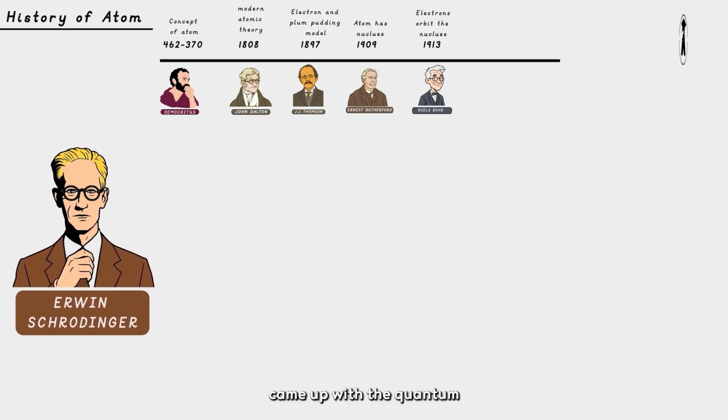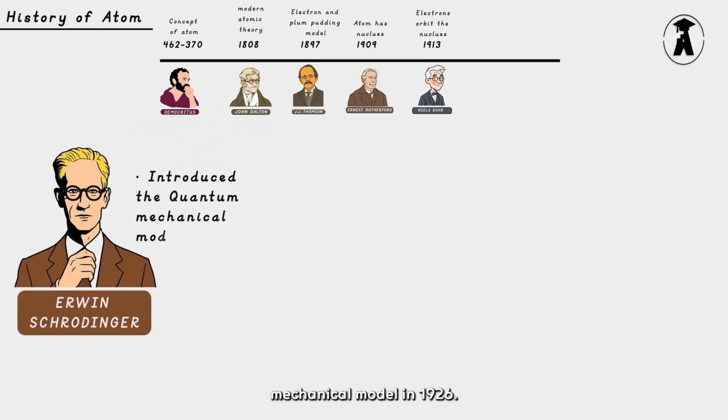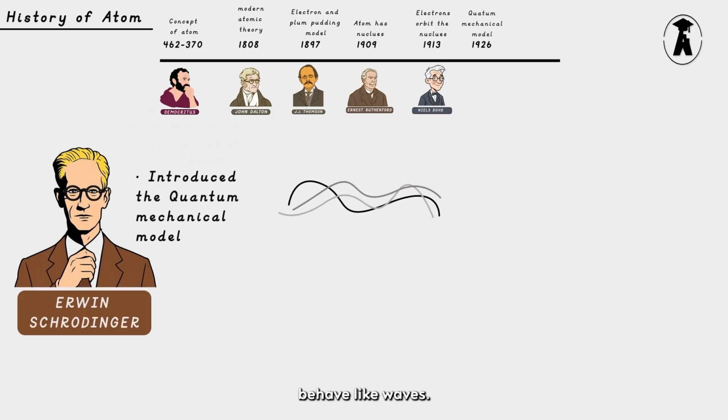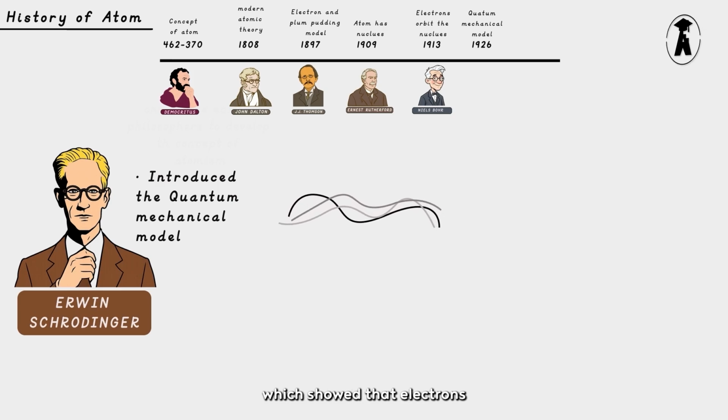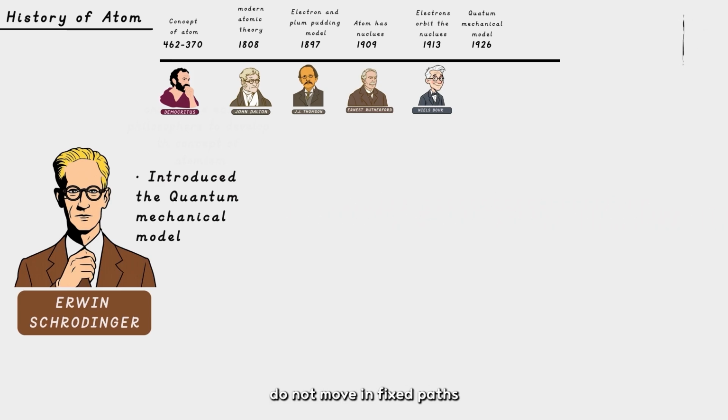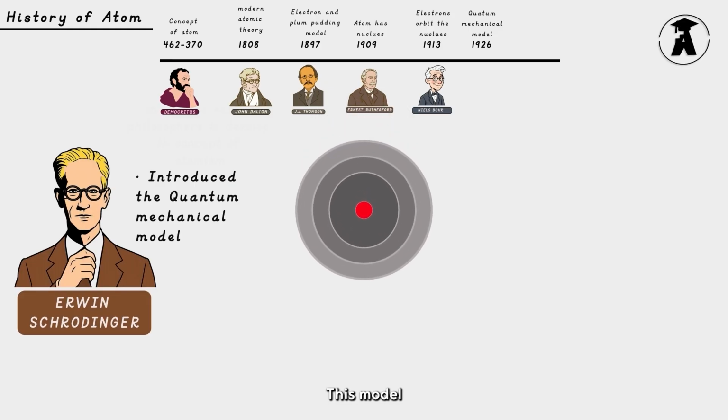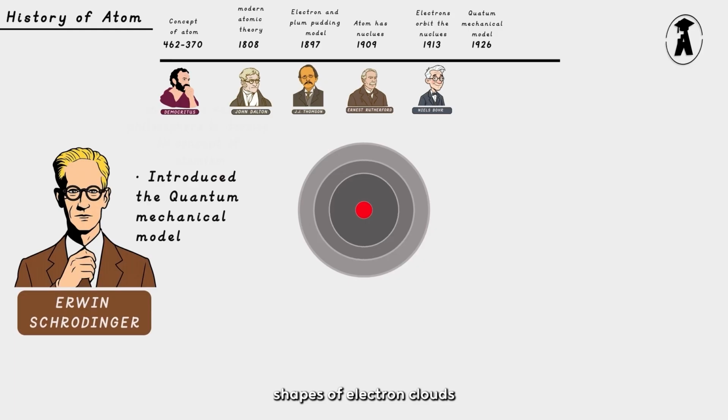Erwin Schrödinger came up with the quantum mechanical model in 1926. He took the atomic theory further by introducing the idea that electrons behave like waves. He developed the Schrödinger equation, which showed that electrons do not move in fixed paths, but exist in regions called orbitals. This model explains the complex shapes of electron clouds and underpins modern quantum chemistry.